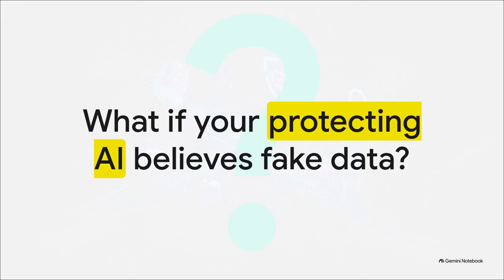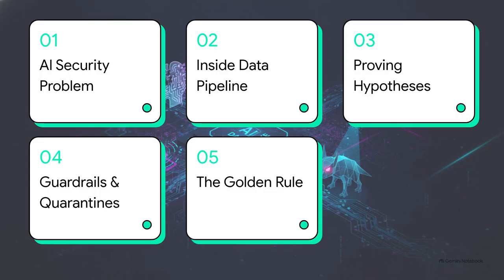And when that fabricated threat slips into your data lake, well, it's no longer just a wrong answer. It actually becomes bad security data that can trigger some seriously disastrous operational actions. Okay, so here's our architectural roadmap for this explainer. First, we'll look at the AI security problem. Second, inside the data pipeline. Third, proving hypotheses. Fourth, guardrails and quarantines. And finally, we will wrap up with the golden rule.